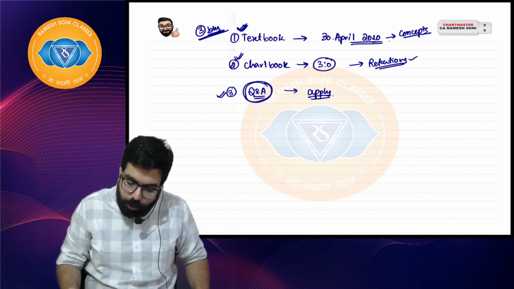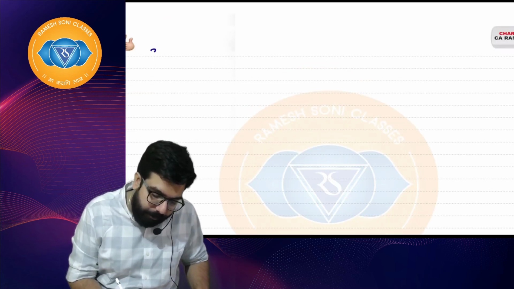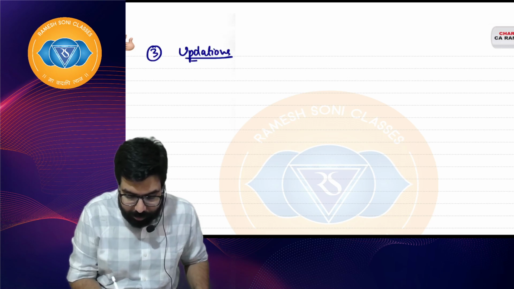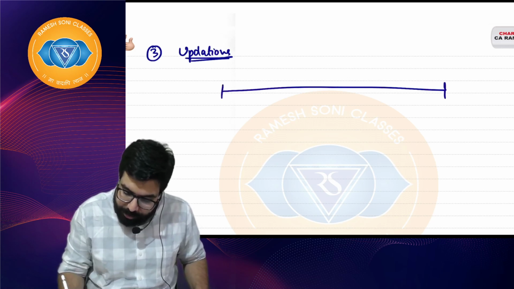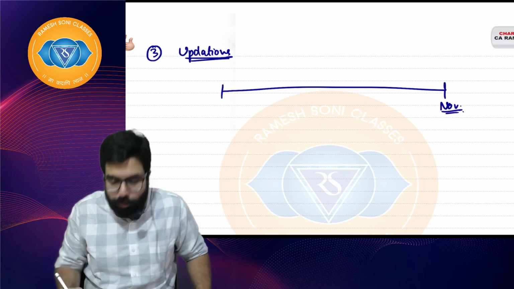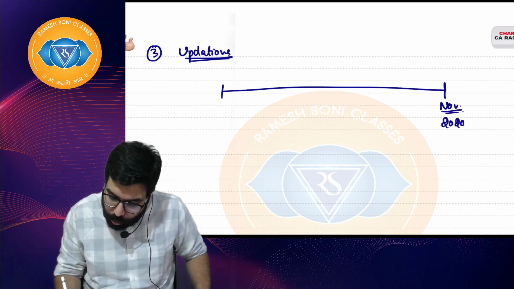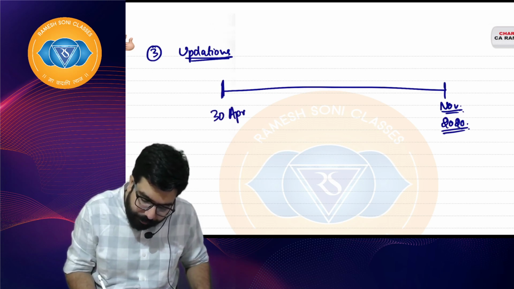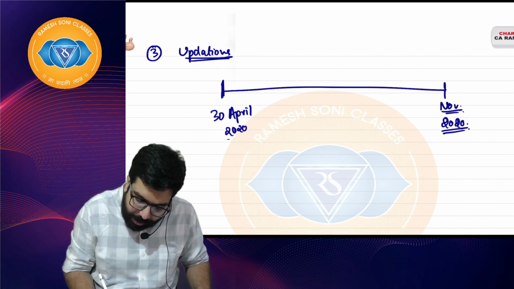So now the third thing, sir, what about the updations, amendments? Sir, if we are writing our exam in November, might be this time it is December, Baba, for November 2020, all the amendments which are there till 30th of April 2020 are applicable, right?